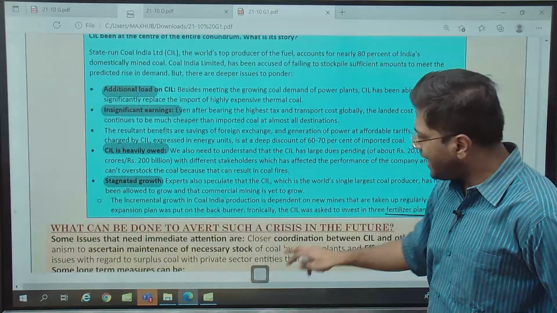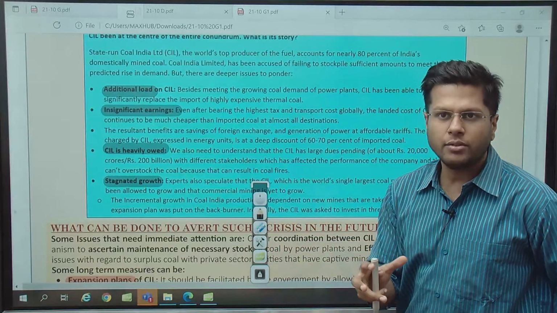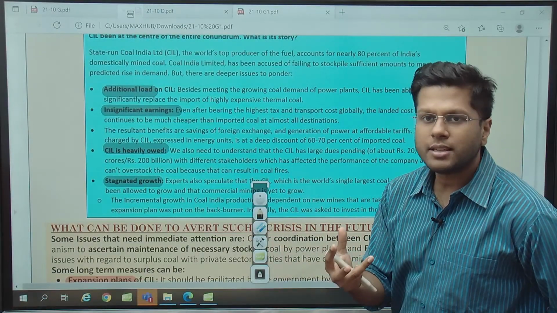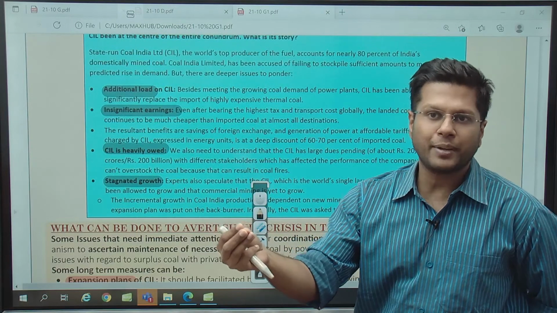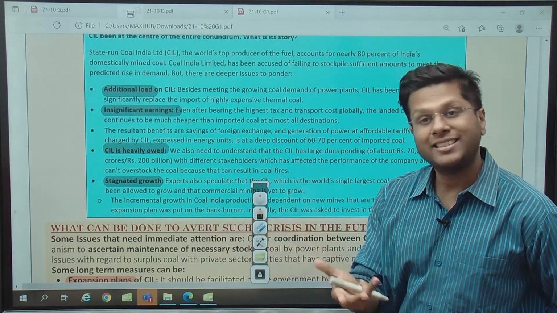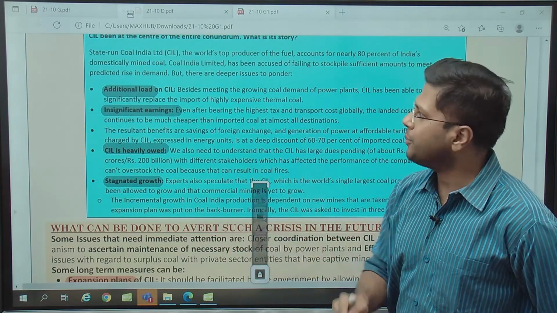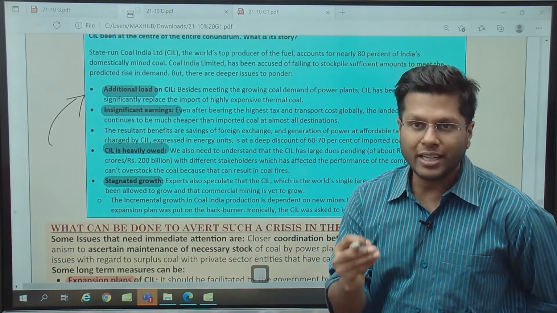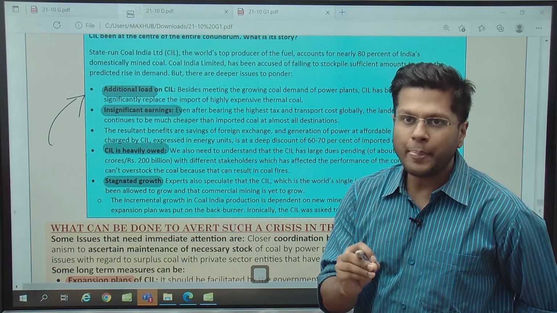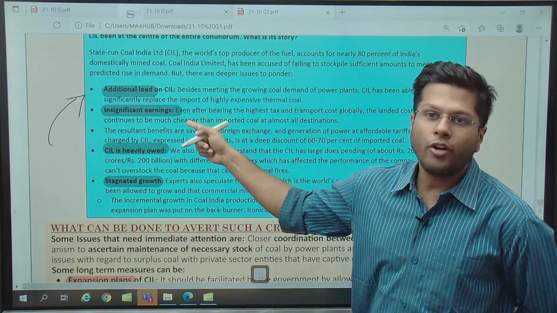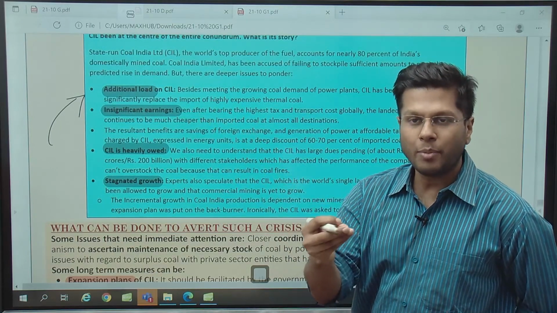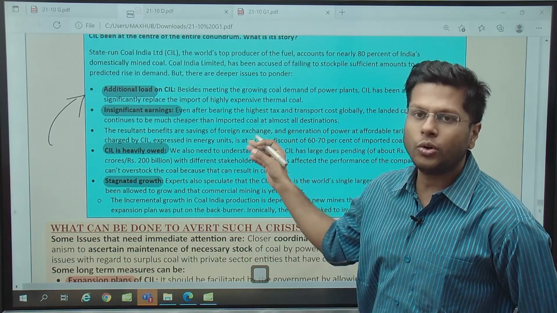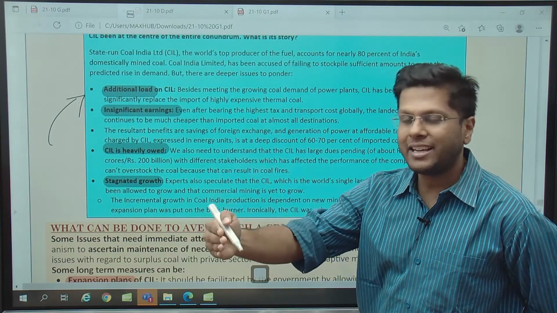So this is why Coal India has been blamed, but is it the only one who should have been blamed? Not really, because the private companies and the government companies which had to purchase coal from Coal India did not purchase it. So this is one prime issue. Coal India cannot bear the additional burden because it is already in a cash crunch. Why? Because it is already bearing the load of generating the coal at higher cost, and again delivering it at a lower cost.